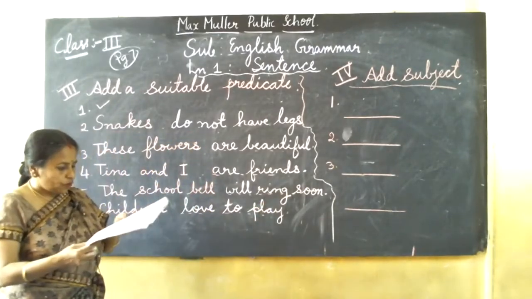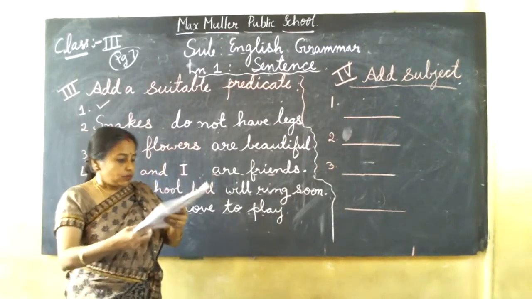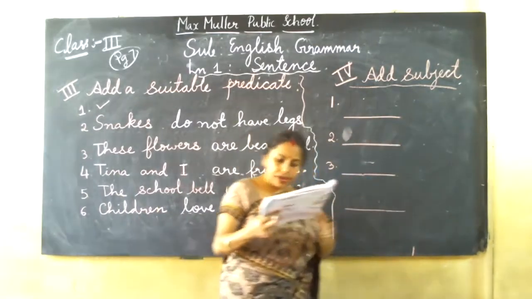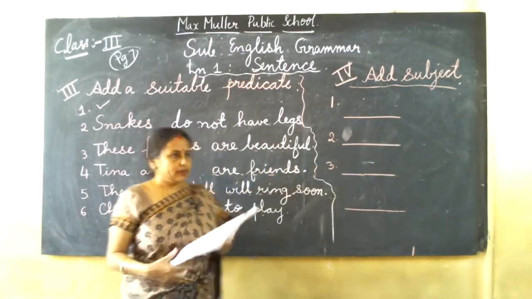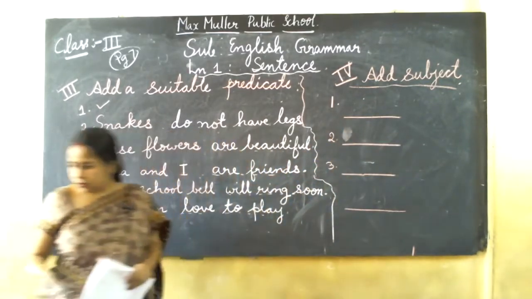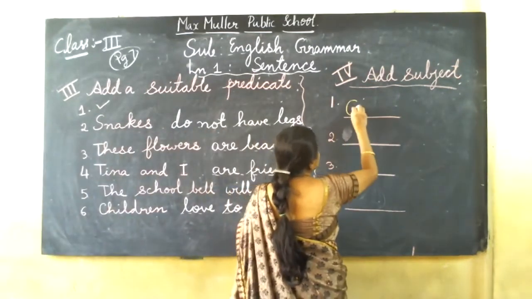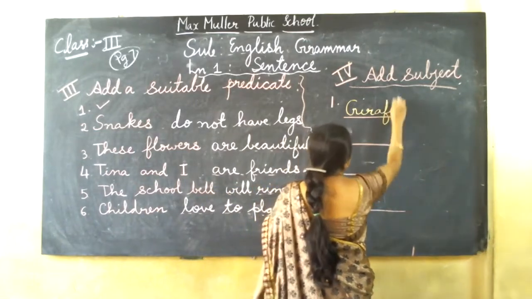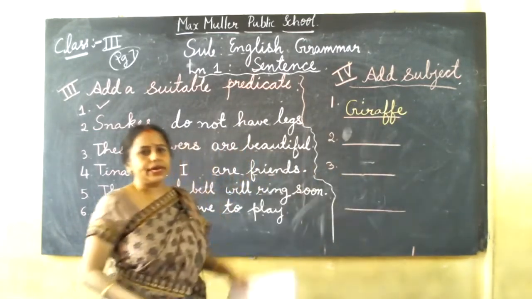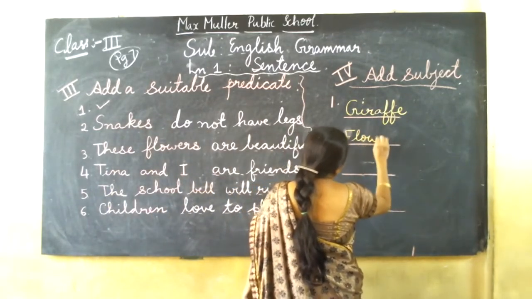Finished? Now we'll move to the fourth main. Now here, the sentences are there in your book, I'm not writing. They are asking us to write the subject only. The predicate they have given. I read for you: "Dash has a long neck." Which animal is having a long neck? Giraffe. So we can write giraffe. What is the spelling of giraffe? Giraffe. Next one, they gave "Dash grow in the garden." We can write flowers. See the spelling, flowers.